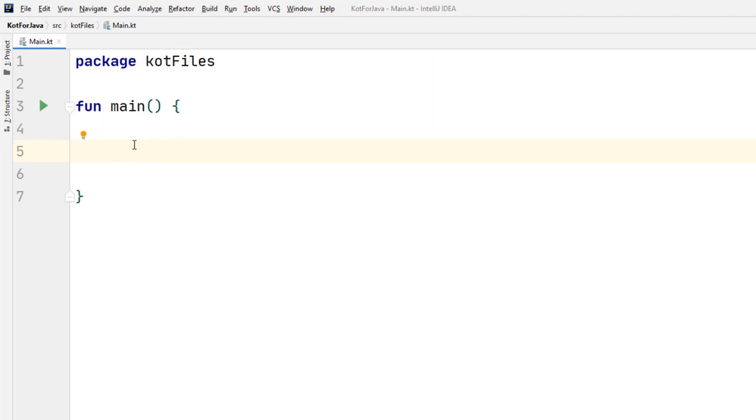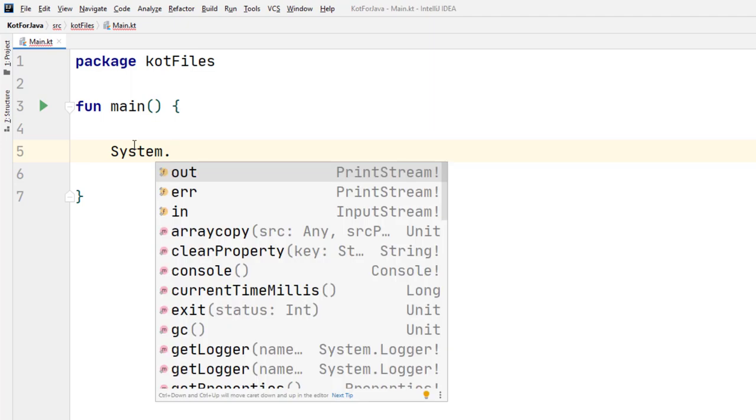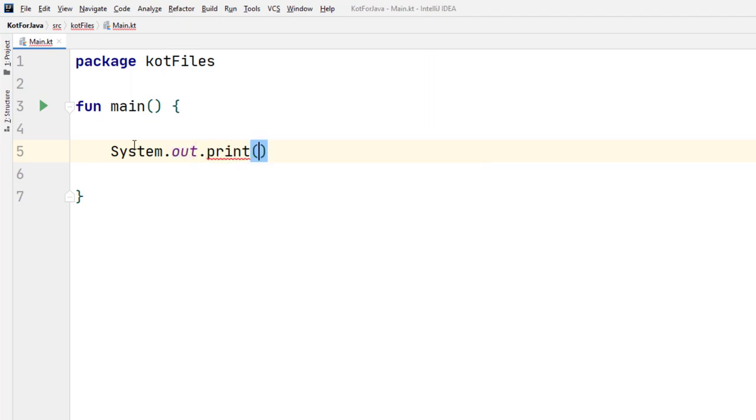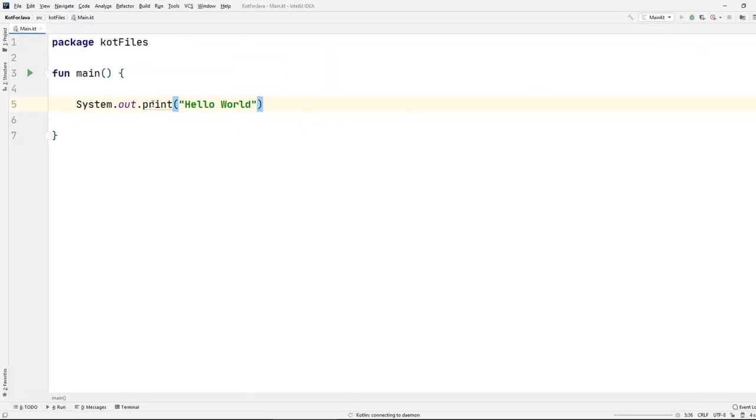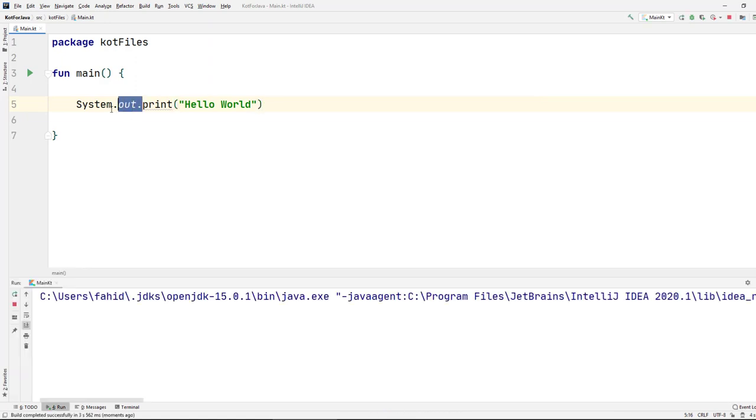All right, now let's get started with printing, because if you don't print hello world, you are not a programmer. Don't call yourself a programmer. So how do I print hello world? Well, you can do the old Java way, that is system dot out dot print, and now you can write hello world, and of course this will work. But as you can see, the IDE is complaining and saying that you don't need to write all that. You can just write print and it will just work.